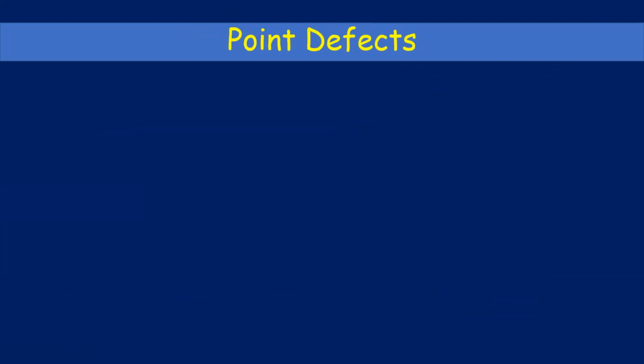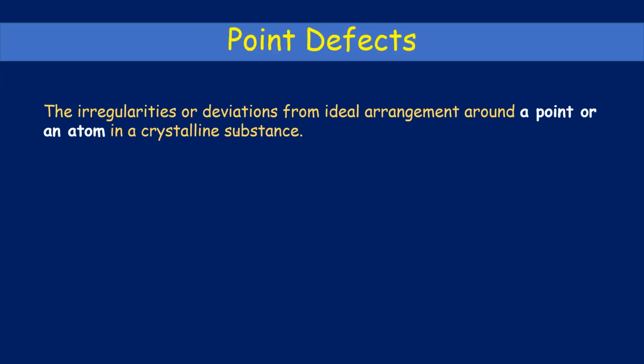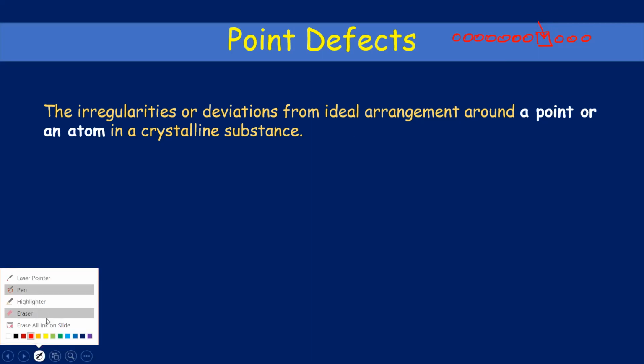Now there can be point defects. Point defects mean that there will be deviations around a point. For example, as I said, red atoms here, and suddenly you find that there is no atom here, and then after that you have some atoms present. So this is a point defect because you are having a deviation around a point only.